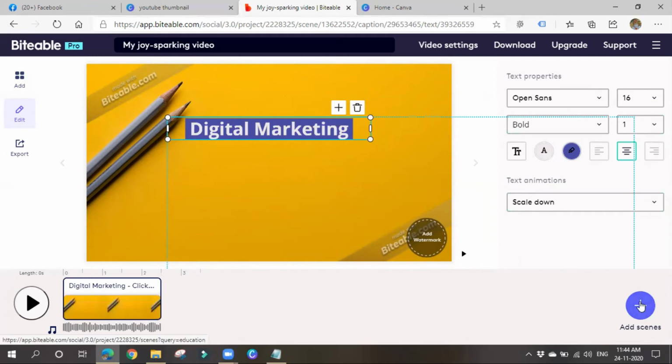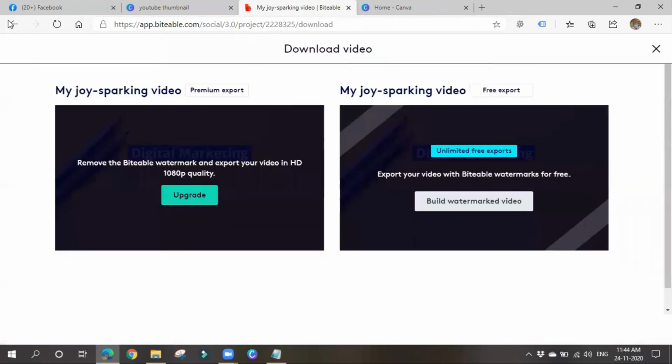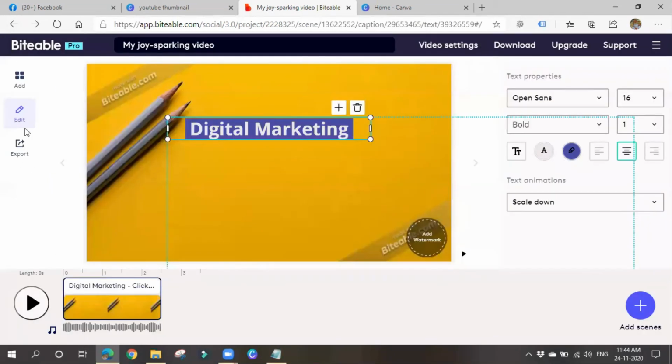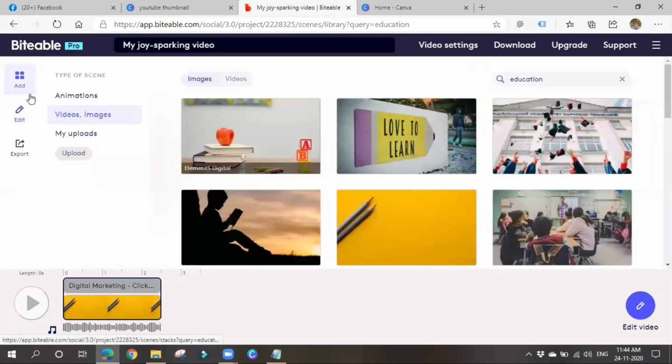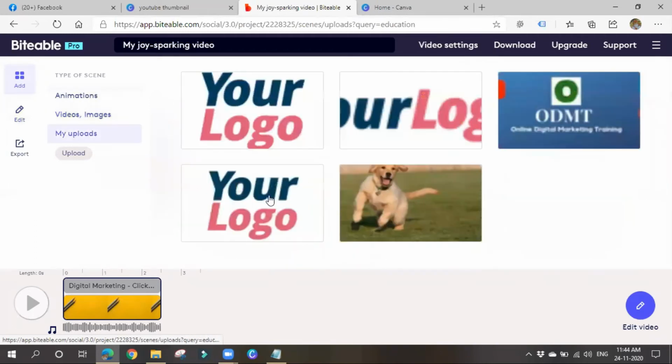You can add multiple scenes again by clicking here. You can export these things also. Export means again downloading, where you want to share this video. If you want to add, again you can click here. You can either go for animations, or go for uploads also. If you want to upload anything, you can upload it again.